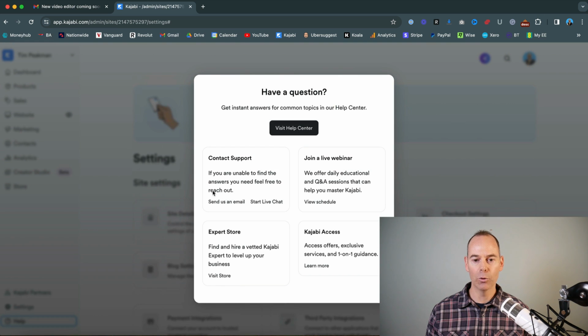Going down to help. This is probably one of the main reasons why I've stayed with Kajabi for so long, because they have such a good help center. You can obviously visit the help center and search in the help center, or you can contact support.